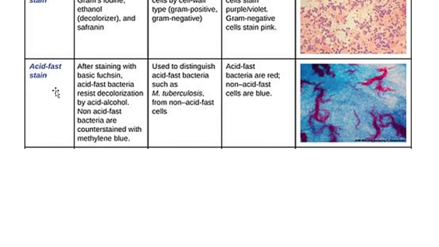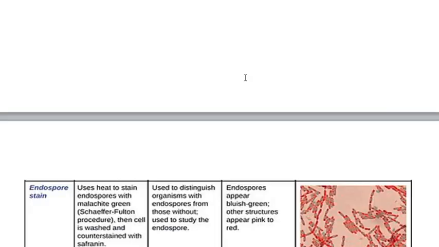That's why they have given this acid fast staining, where they use 2 dyes. One is basic fuchsin and the next is acid alcohol. So acid fast bacteria resist decolorization by acid alcohol, so they don't lose the color. Whereas non-acid fast bacteria can readily be decolorized by the acid alcohol and they take up the counter stain of methylene blue.